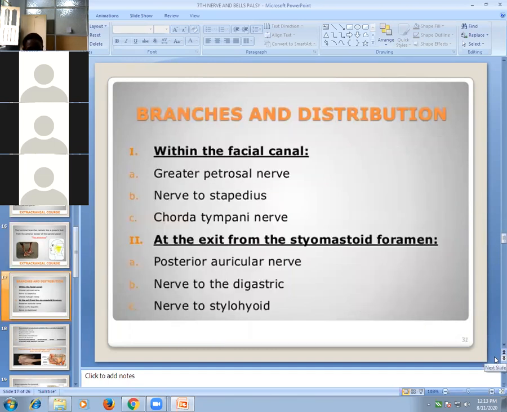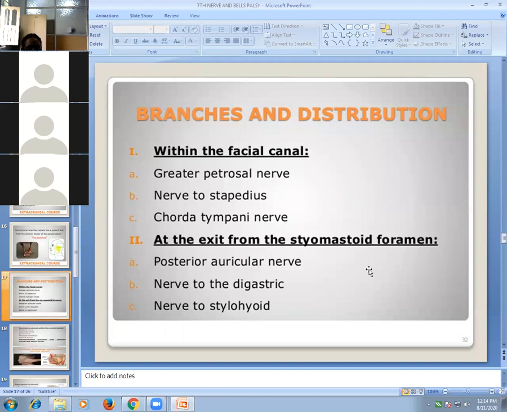Now the branches of the seventh nerve and its distribution. Branches in the facial canal, that means its course in the ear, are three: greater petrosal nerve; nerve to stapedius, which is a small muscle in the ear; and chorda tympani nerve, which carries taste sensation from the anterior two-thirds of the tongue. Greater petrosal nerve supplies secretomotor fibers to lacrimal glands and mucosal glands.